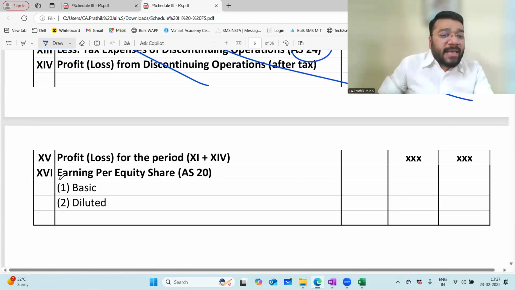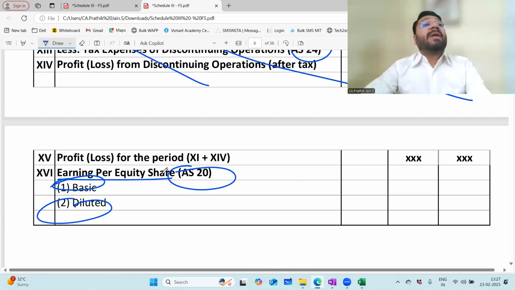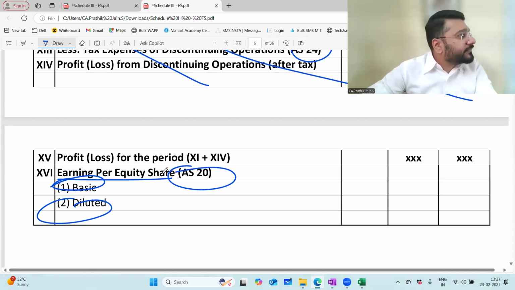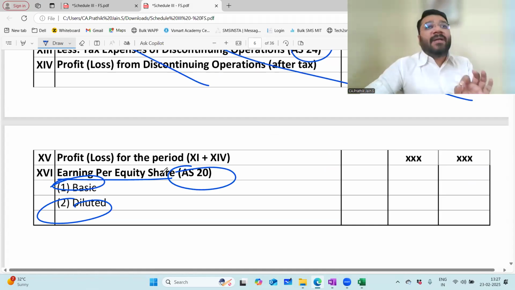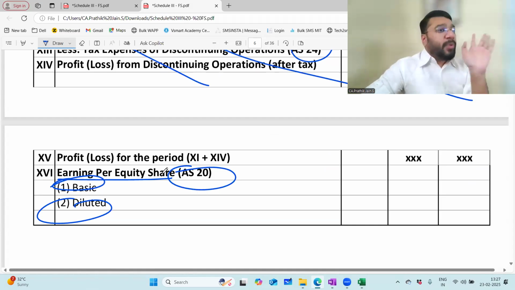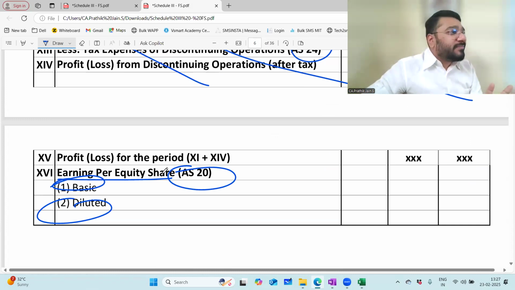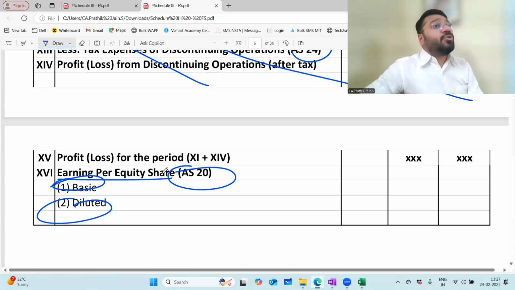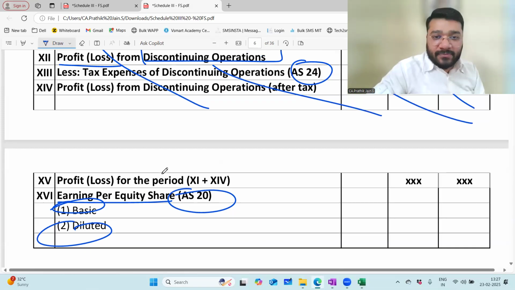There's also the calculation of earnings per share, basic and diluted, which will be governed by AS 20. When I do that, I'll take care of it. So in this chapter, whatever questions ICAI is going to ask, and as much as they're going to ask, that much I have covered. Nothing more, nothing less. But there are so many more things that we have to learn, which we'll eventually learn in the upcoming chapters. Comfortable, not comfortable?